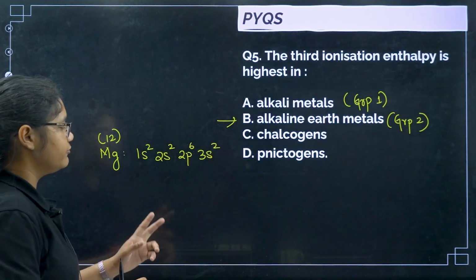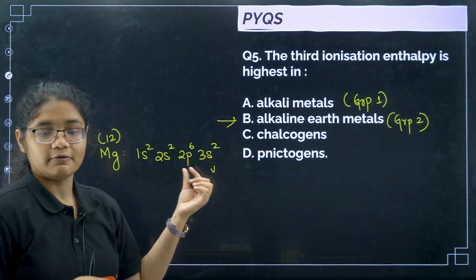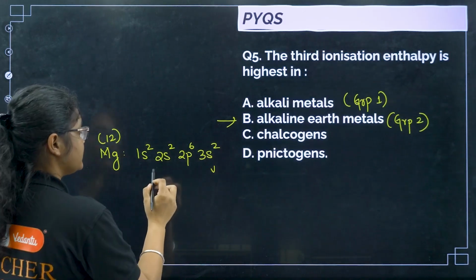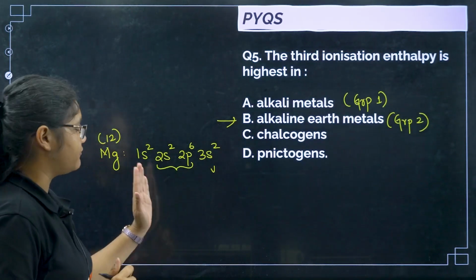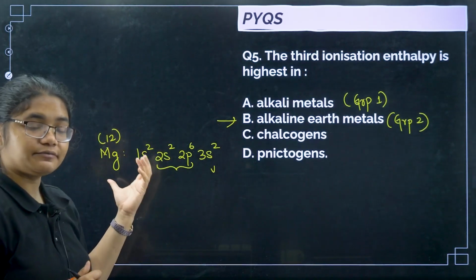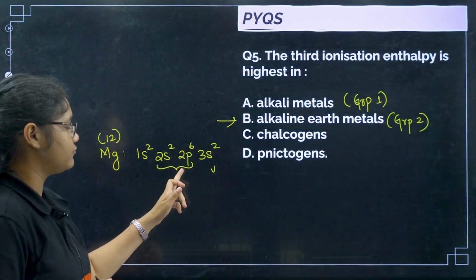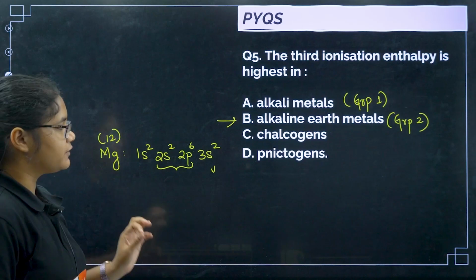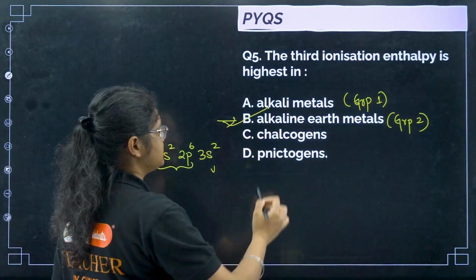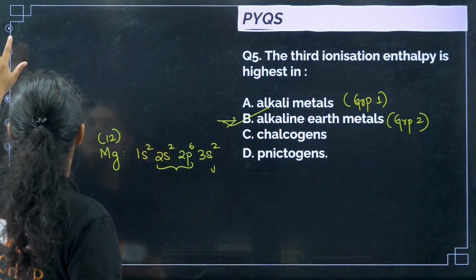So if I want to remove the first 2 electrons, I will remove. When I am going to remove the third electron, it is from a stable configuration, right? The valence electron is already 8. It is a very stable noble gas configuration. To remove the third electron from here will be very difficult. So it will be very high value. So answer is option number B here.